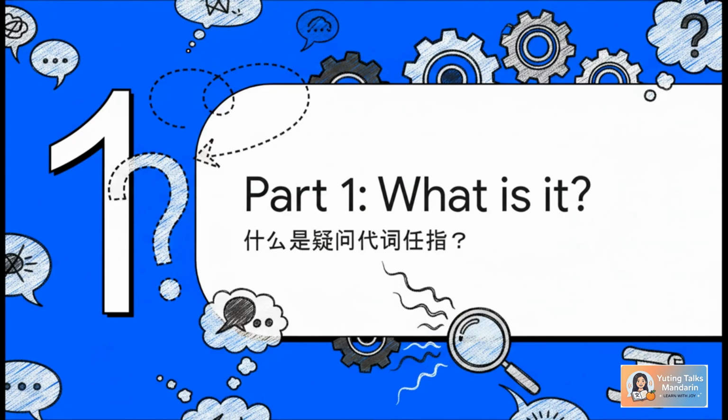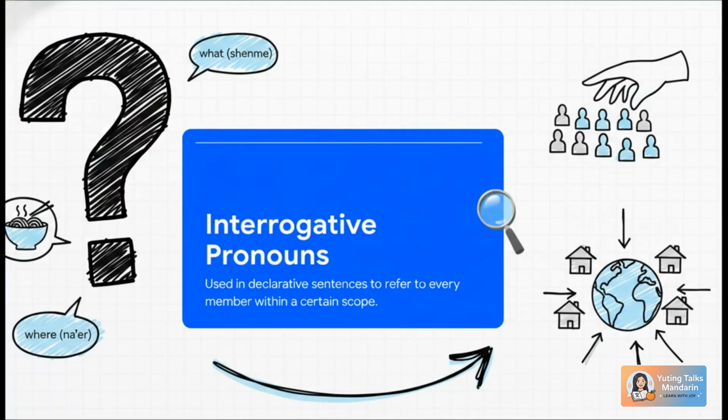Which brings us to part one. What exactly is this grammar point? Let's uncover the secret behind these special question words. So the official textbook name for this is interrogative pronouns. That's just a fancy way of saying question words, right? Like shenme for what, shei for who, and na for where. The golden rule here is that when you use these words in a normal statement, not a question, they suddenly refer to every single member inside a specific group.